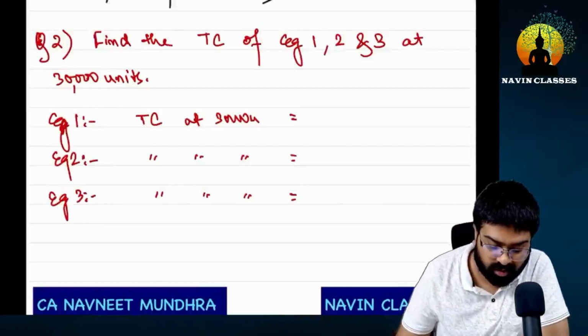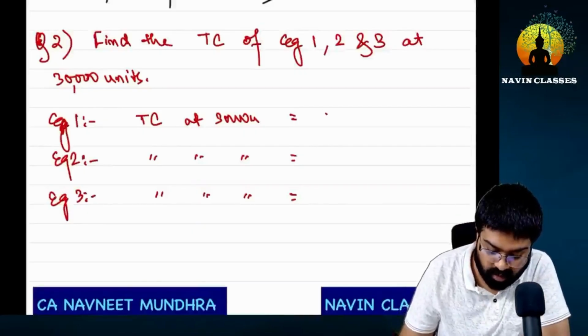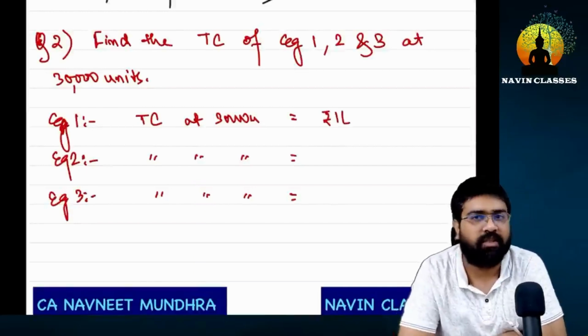Our total cost is going to be the same, which is 1 lakh because it is a fixed cost.